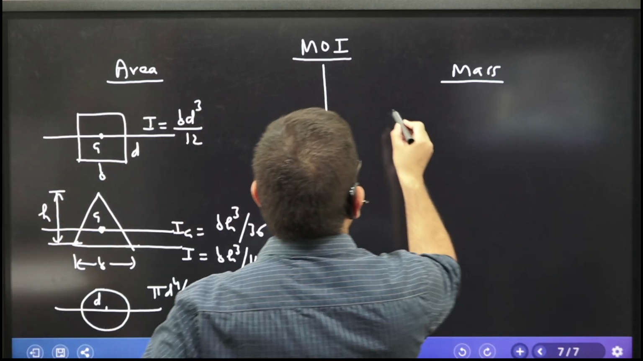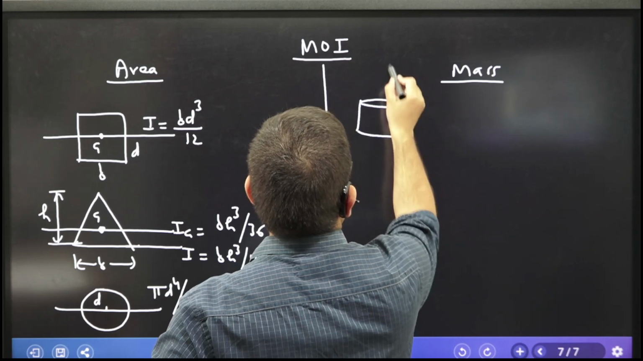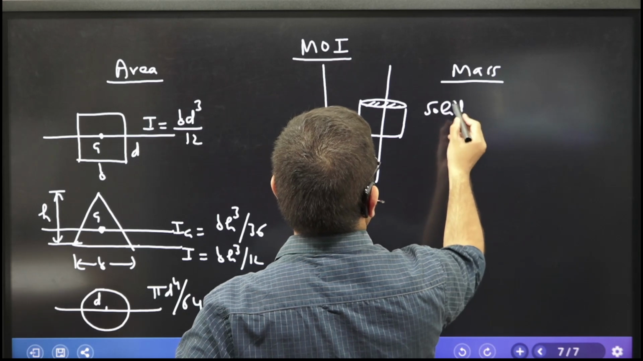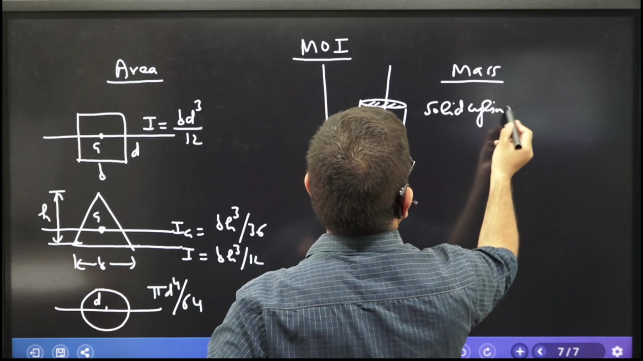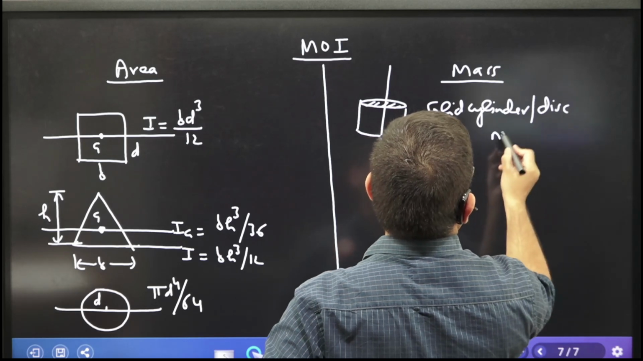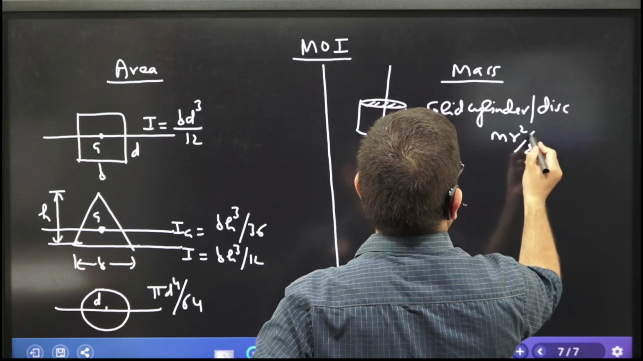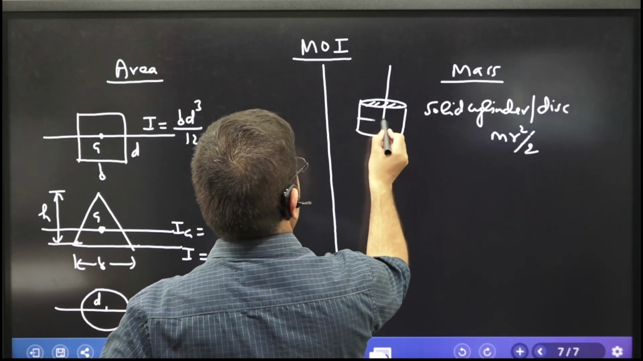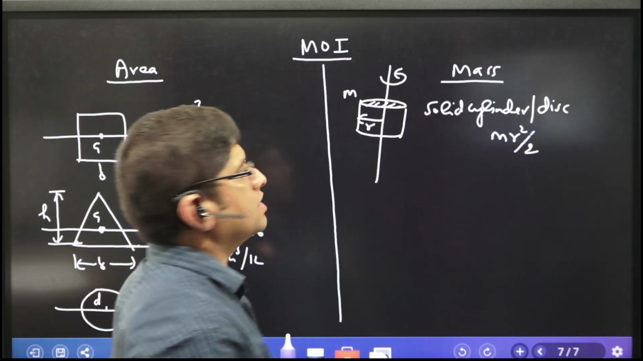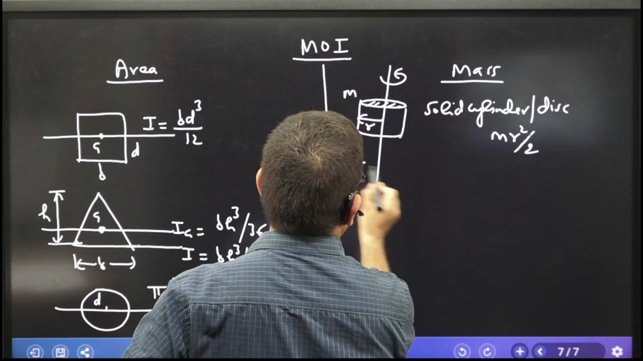Okay, good. So let me give you the solid cylinder. A solid cylinder can be compared with a disk and its moment of inertia is mr square by 2. What is r? Radius. What is m? Mass. About which axis am I calculating? Axis through symmetry. Good.